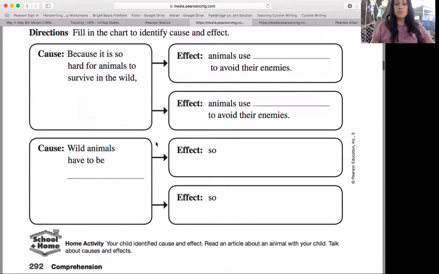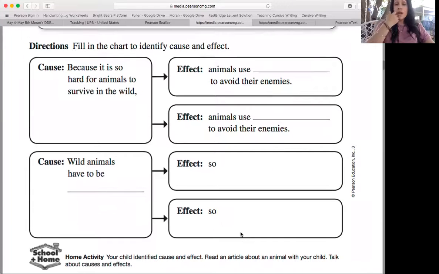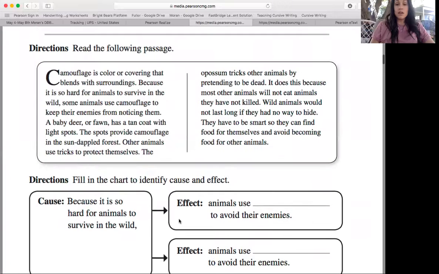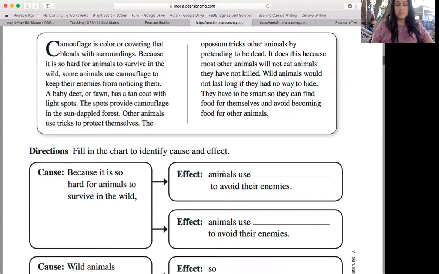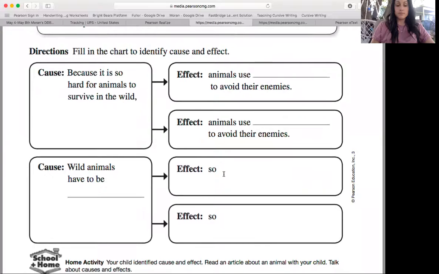Okay, now this one we have to do almost completely by ourselves. We have to fill in the blank here and give these right here. So go ahead and pause the video and try to do it by yourself. You can pause here so you can copy this part. And then you can pause here so you can look for your evidence, okay? And when we come back, we'll go over the answers together. You ready? Show me a thumbs up if you're ready.